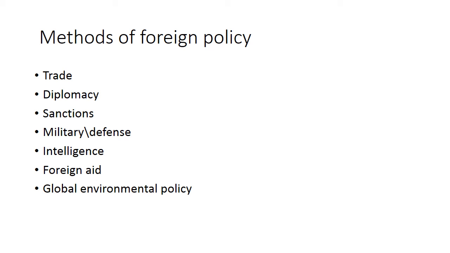So sanction is another method of foreign policy. Then comes military or defense. We all know that every country has its own military or defense power, that protects or defends the country. That is another method of foreign policy. Intelligence, we all know that the intelligence agencies in different countries also play an important role in making foreign policy.